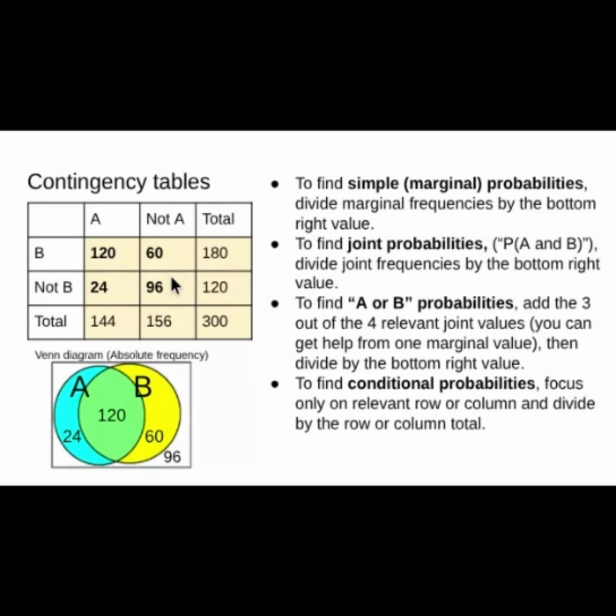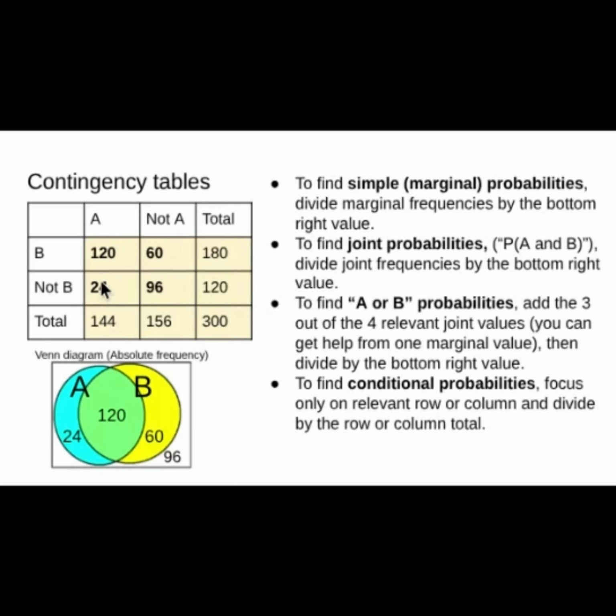To get the A or B probabilities, you just focus on 3 of these 4 values and always remember to divide by 300. So to get the probability of A or B, that will be these 3 values over 300. You could either add them or get help from one of these 2 margins.